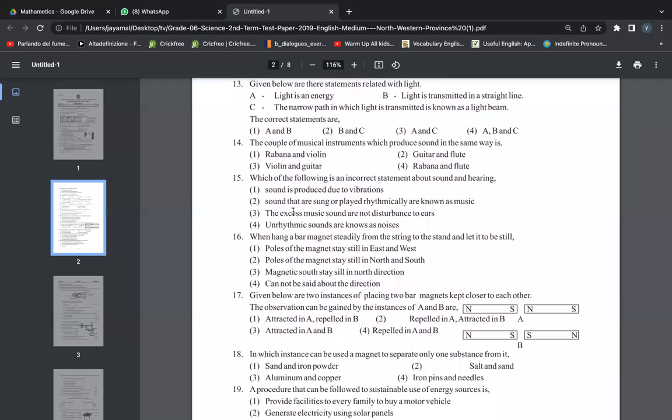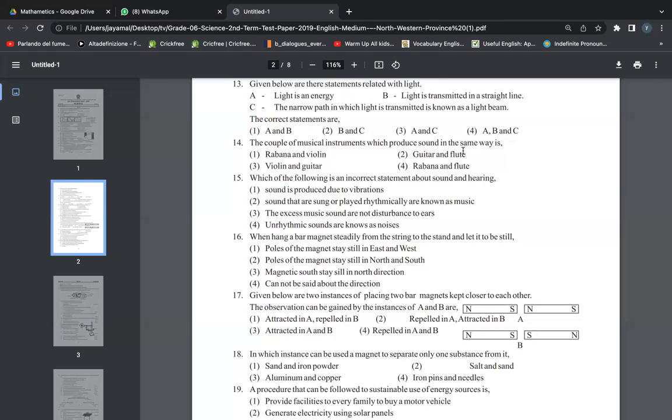The couple of musical instruments which produce sound in the same way. Which two instruments produce sound in the same way? Rabana and violin? Rabana is a type of drum. Violin belongs with the sitar and guitar, they belong to one category.